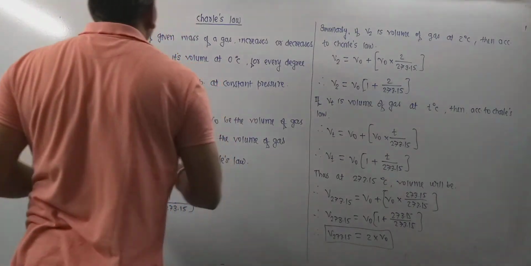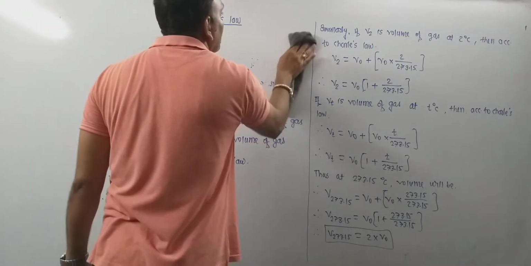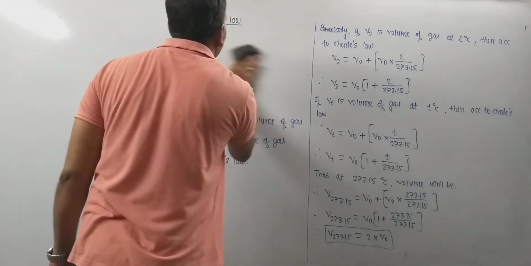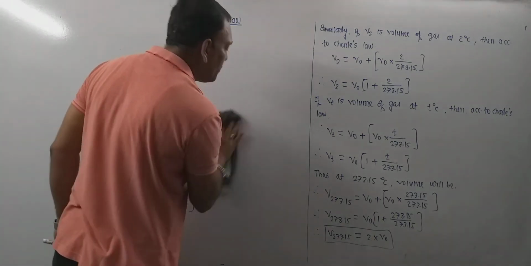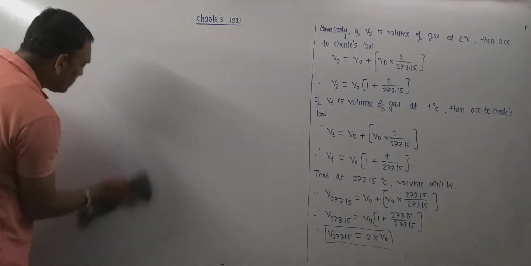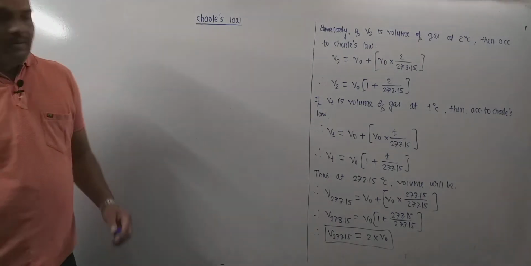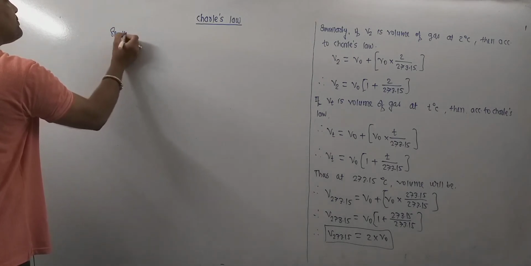Now, let us do the same at minus 273.15 degrees Celsius, which happens to be the absolute zero of temperature, as we know very well. At absolute zero temperature, what will be the volume?